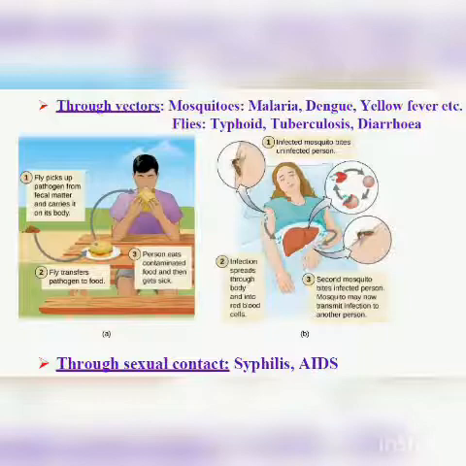Now another is, just see the picture here. Another is through sexual contact. The diseases which are caused through sexual contact are syphilis and AIDS. Now here what happens? There are microbial diseases such as syphilis or AIDS that are transmitted by sexual contact from one partner to the other.